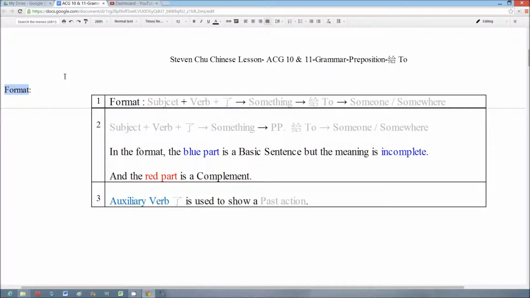Now we look at the format. One of the common formats is subject, verb, object, and then the preposition 给, someone or somewhere. We use the preposition to show the object of an action. And in another point of view, the reason we use the preposition is that the basic sentence cannot show the full meaning. So we should use a complement to complete the sentence, and the preposition 给 is an element of it. And the auxiliary verb 了 is used to show a past action.